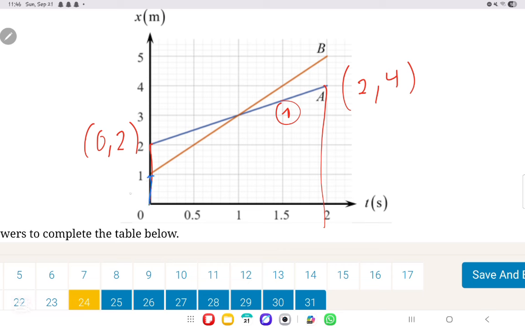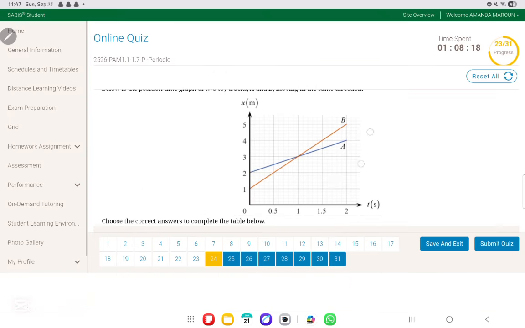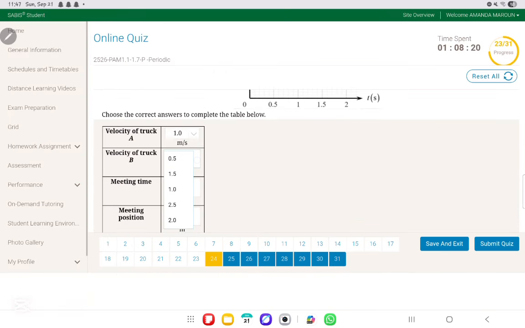Now, for truck B, we're going to do the same thing. You will take this as 0, 1, and this as 2, 5, my bad. So you're going to do 5 minus 1 over 2 minus 0, and you're going to get an answer of 2. So this is 1 meter per second, and that is 2 meters per second. Perfect. 1 meter per second, 2 meters per second.